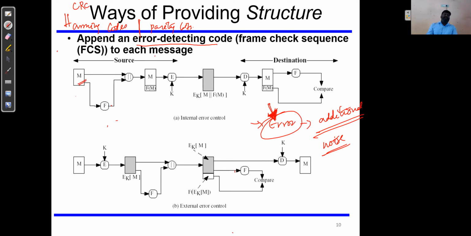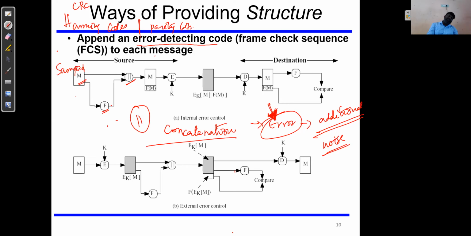The first thing is the actual information. Along with that, we are going to add this function, which is the frame check sequence, and the two pieces of information are combined with this symbol. You can see this symbol, this is the concatenation symbol. What is meant by this concatenation? Both pieces of information are going to be added together at the end. So for example, here it is